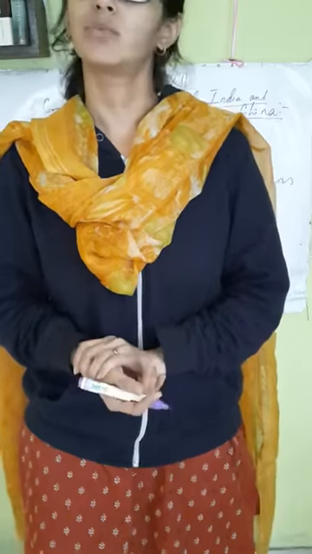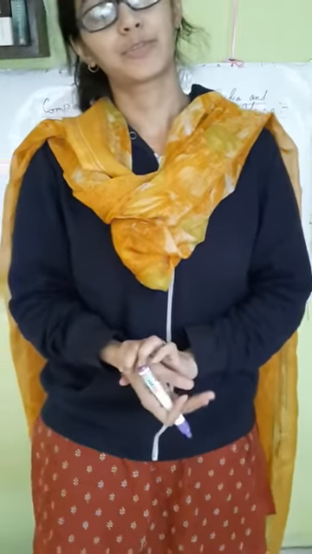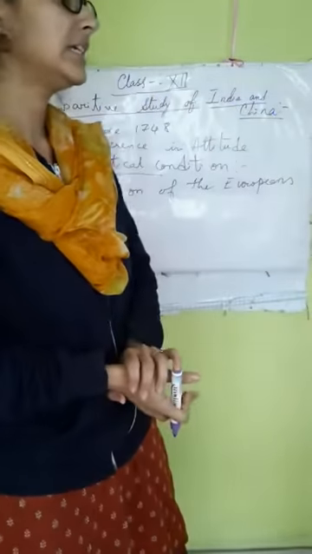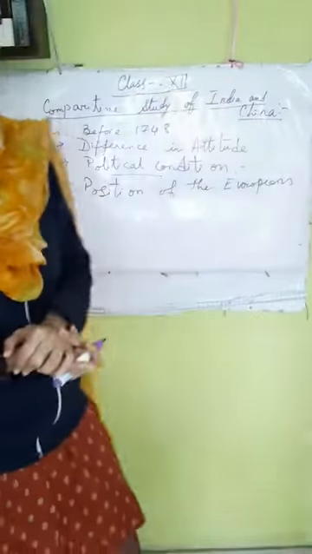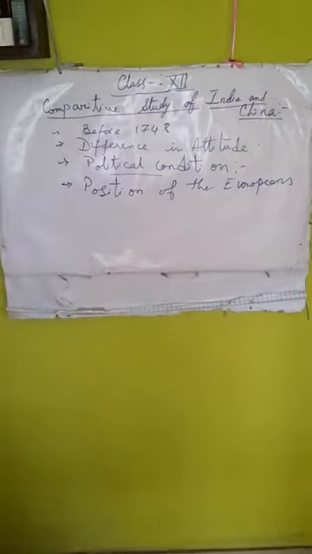That means China never wanted to establish a trading relation with Britain or any other European country, because China was producing whatever was needed by them. Whereas in the case of India, the Indian market was flooded with British goods. The Indian market had huge demand for British goods, and the British were buying raw material from India and dumping their finished goods in the Indian market. So the position of Europeans in China was completely different from India.